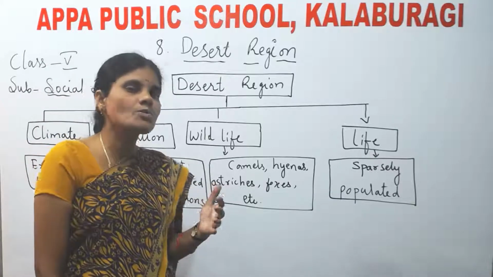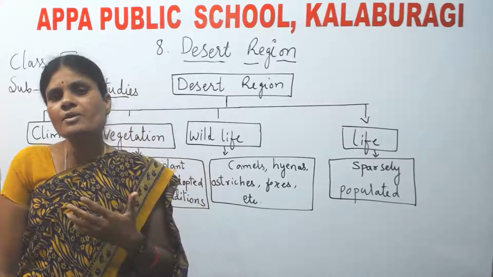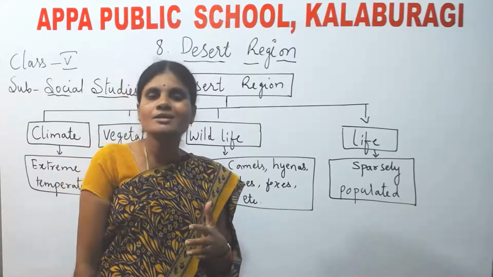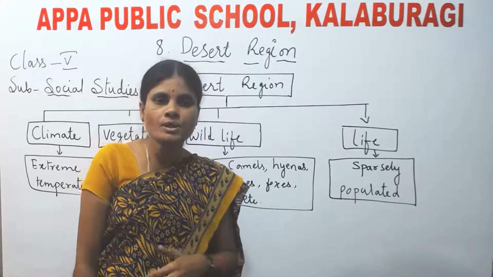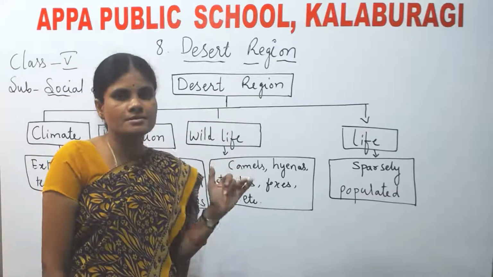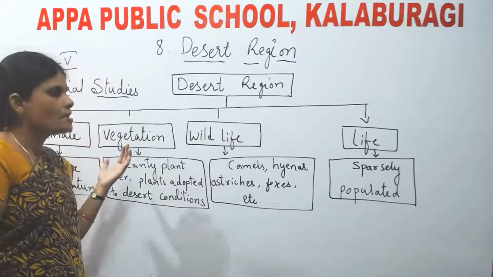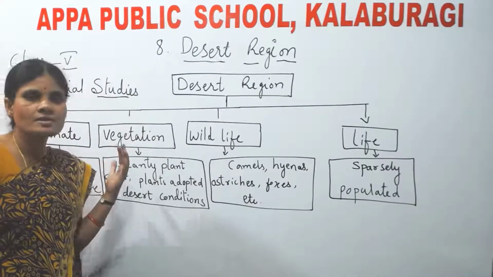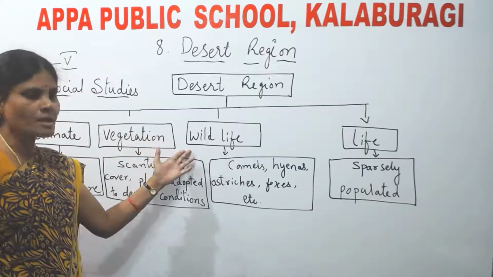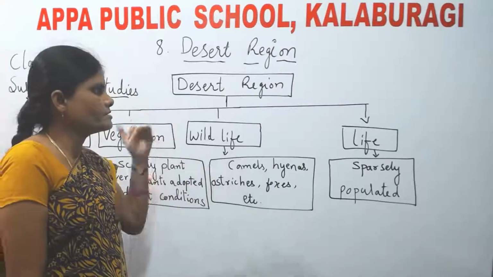Not only these, you also learned about prairies of North America. What do you mean by prairies? Prairies are nothing but large or vast grasslands in North America. Now in this lesson, we are going to learn about the deserts. See where they are located: the location of the deserts and climatic conditions of the deserts, and vegetation, wildlife, and the life led by the desert people.